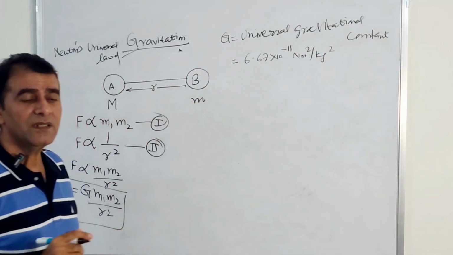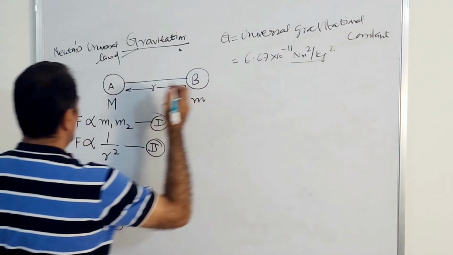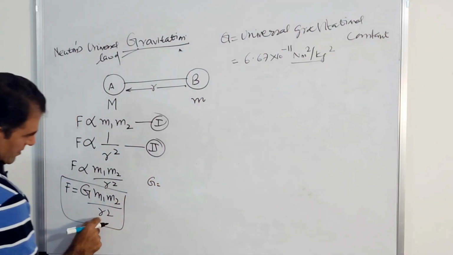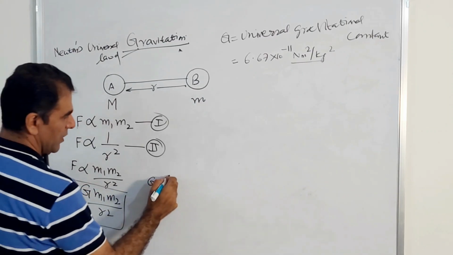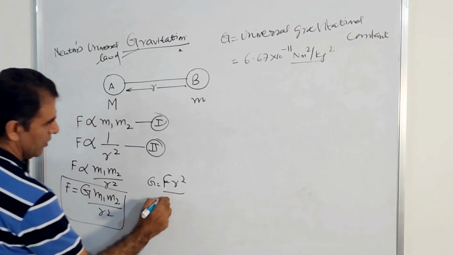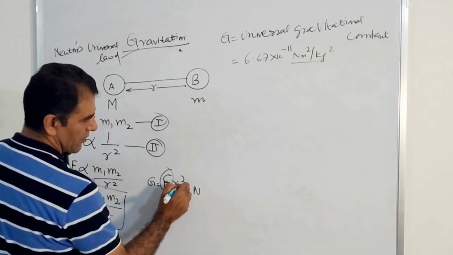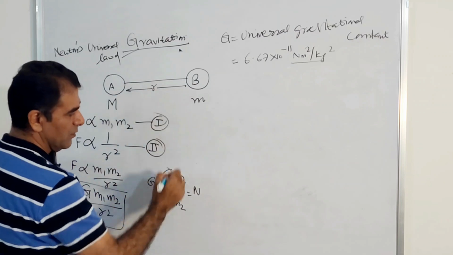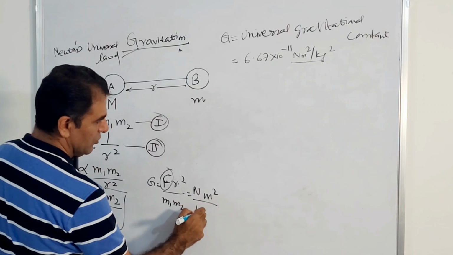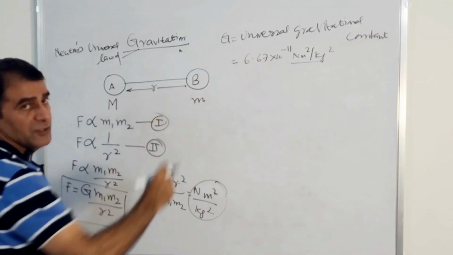This value must be learned by heart. How did this unit come? Very simple. F equals G m1 m2 upon r square, so G equals F r square upon m1 m2, simple algebra. What is the unit of force? Newton. What is r? Distance, in meter, so meter square. m1 is in kilogram, m2 is in kilogram. So the unit is Newton meter square per kilogram square. This is the unit of capital G, right?